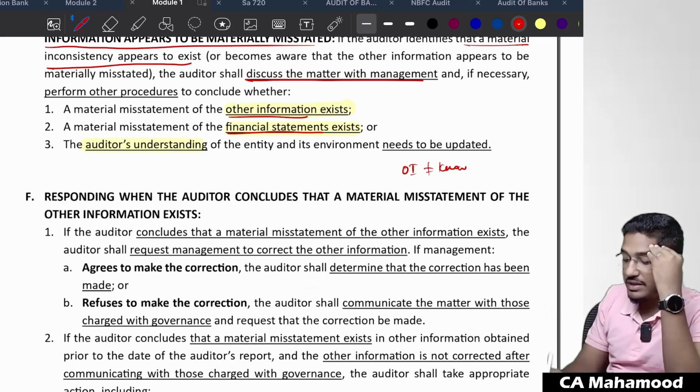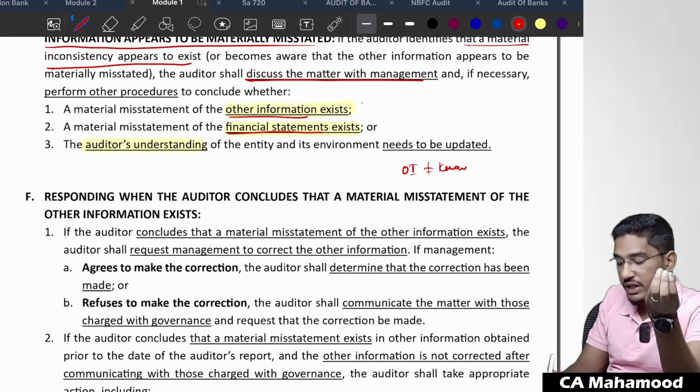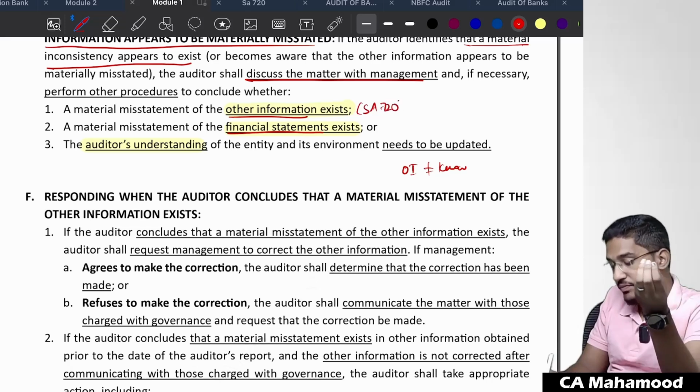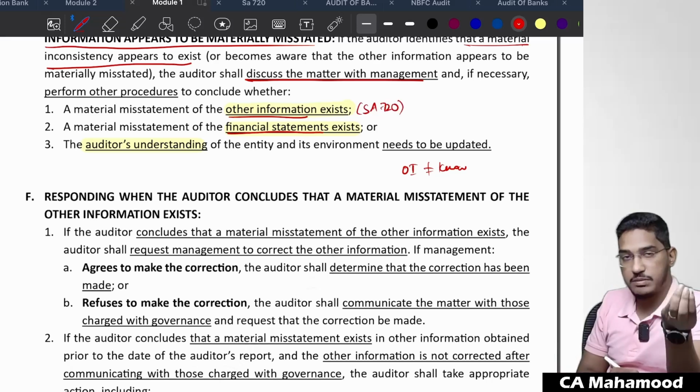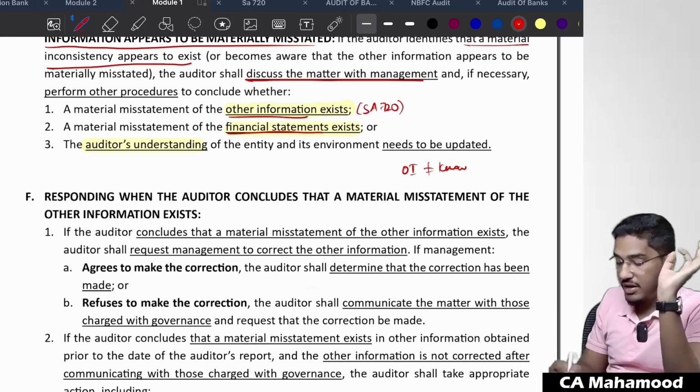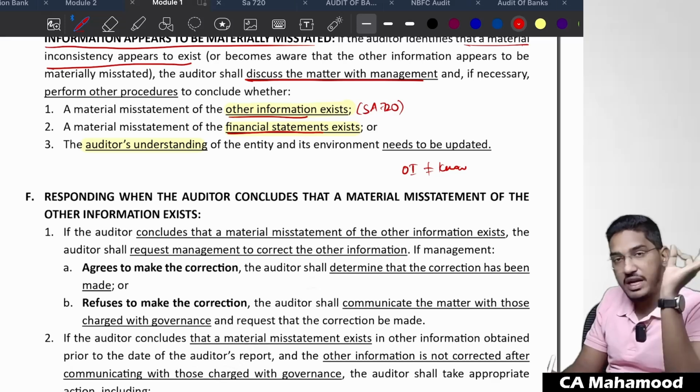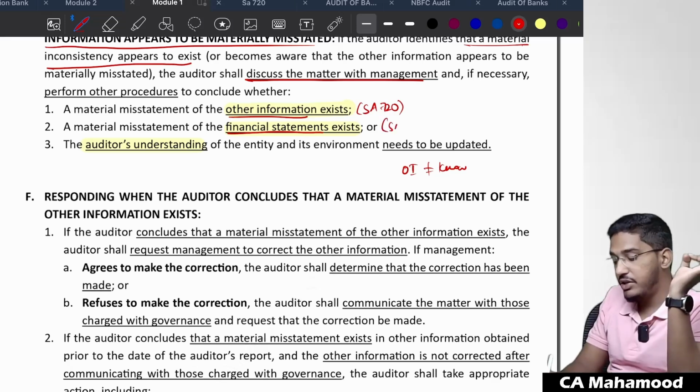So if you find that there is a material misstatement in the other information only, then SA 720 will come into picture. What SA 720 says, like request the management, ask them to change, correct and all. In case there is a material misstatement in the financial statements only, then what will happen? Then you have to follow SA 705, consider giving the modified opinion.